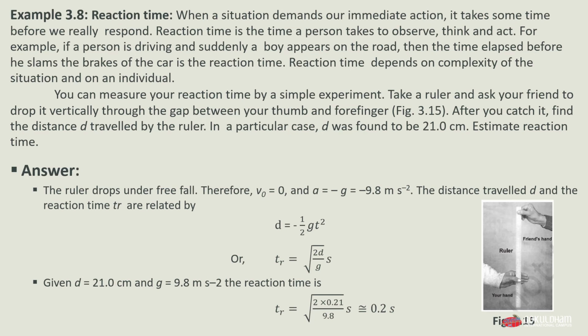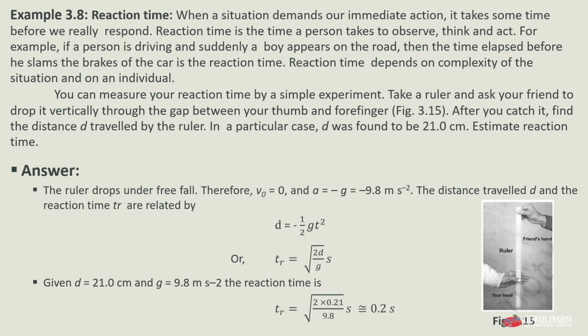You can measure your reaction time by a simple experiment. Take a ruler and ask your friend to drop it vertically through the gap between your thumb and forefinger, as shown in figure 3.15. After you catch it, find the distance d traveled by the ruler. In a particular case, d was found to be 21 centimeter. Estimate the reaction time. So let's look at the answer. The ruler drops under free fall.